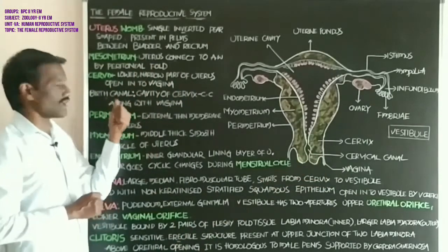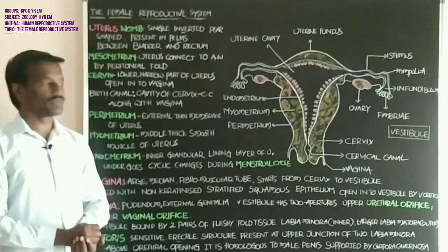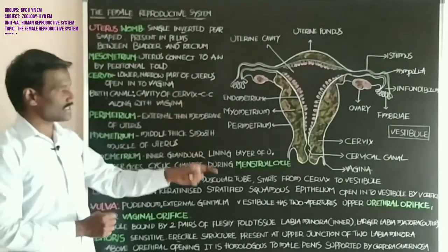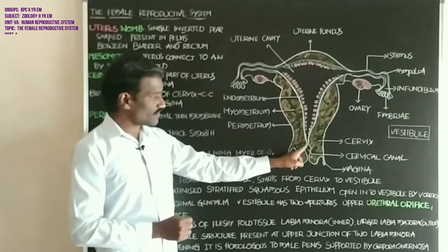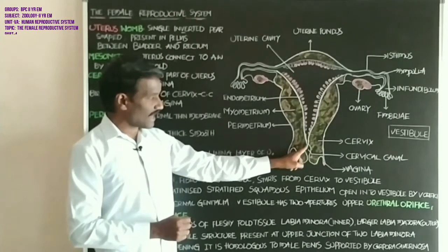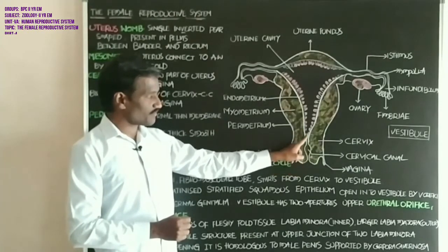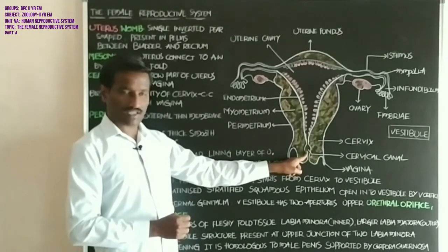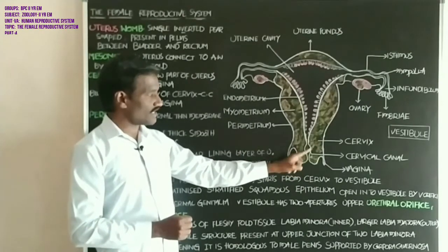Next, the birth canal. What about the birth canal? It is the cavity of the cervix.